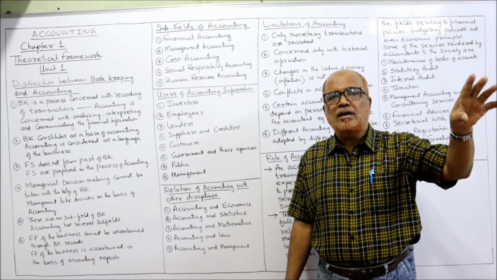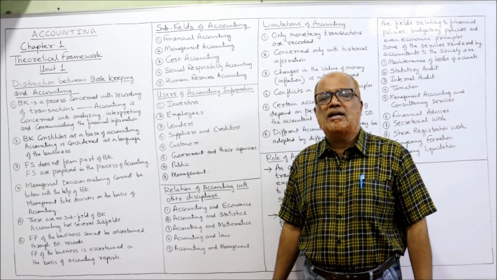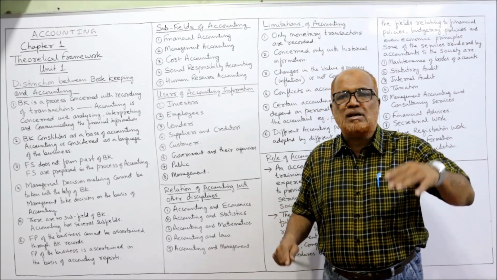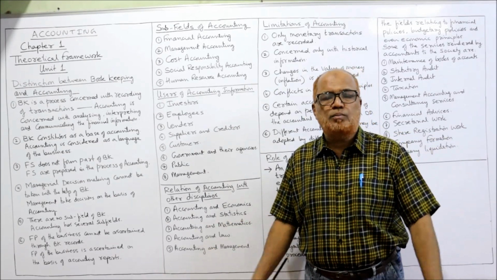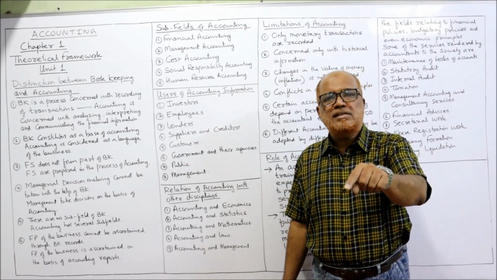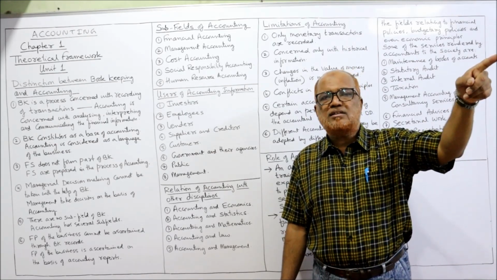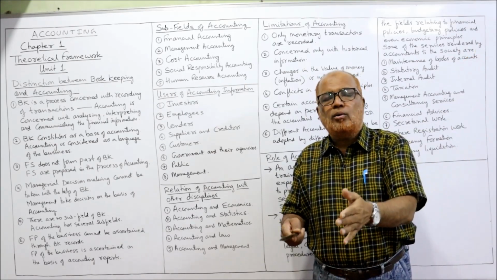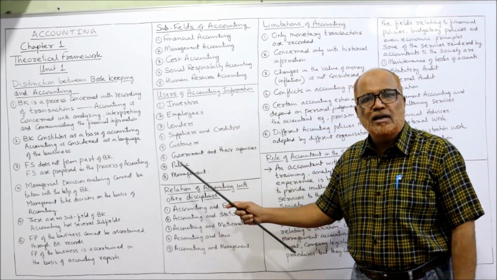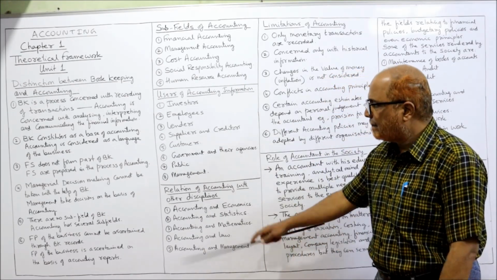If XYZ company is financially strong, then ABC company will think that there will be no interruption to our production because our supplier XYZ company is a good company. So one company depends on another company. ABC company is the customer of XYZ company. If XYZ company is performing well, then automatically ABC company will also perform well. In this way, customers are also interested in the accounting information of the enterprise.